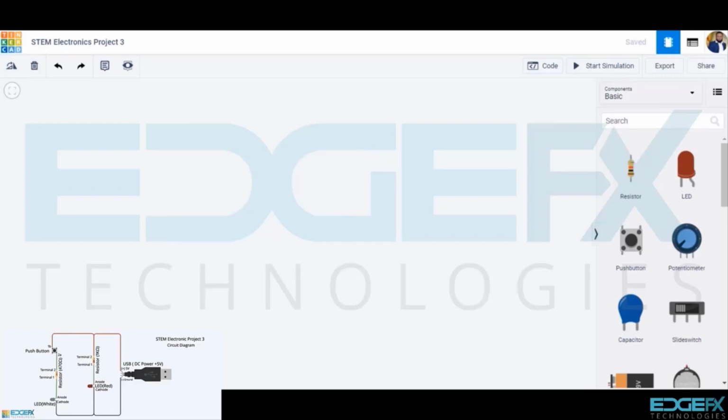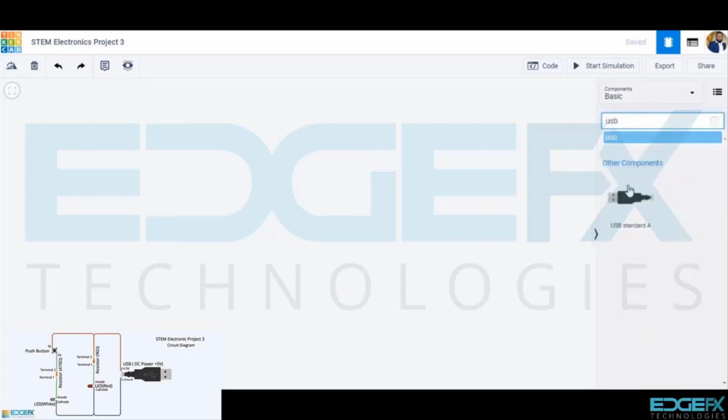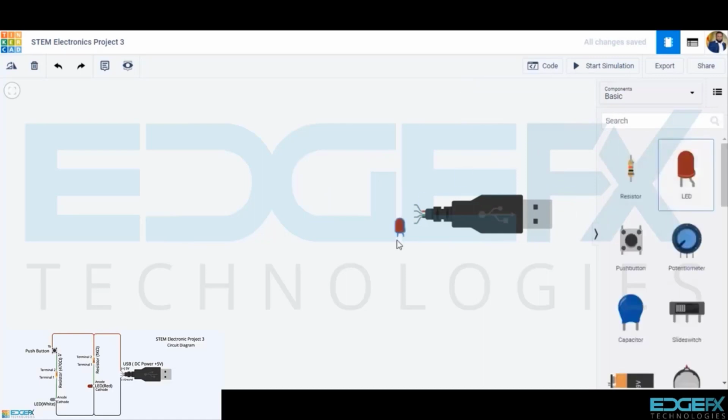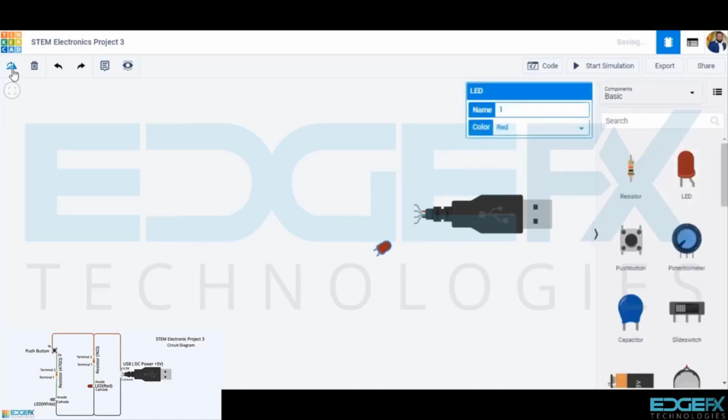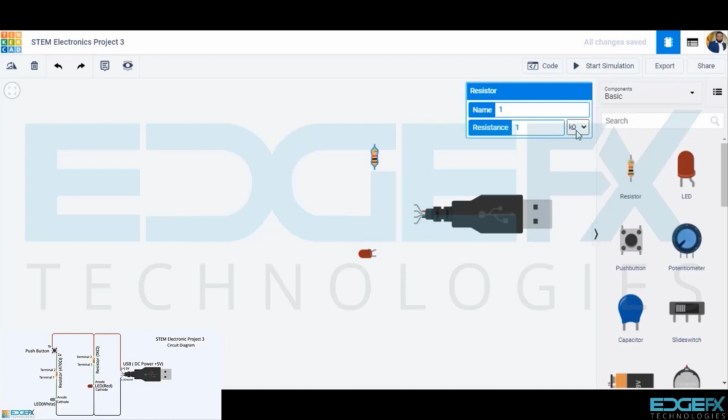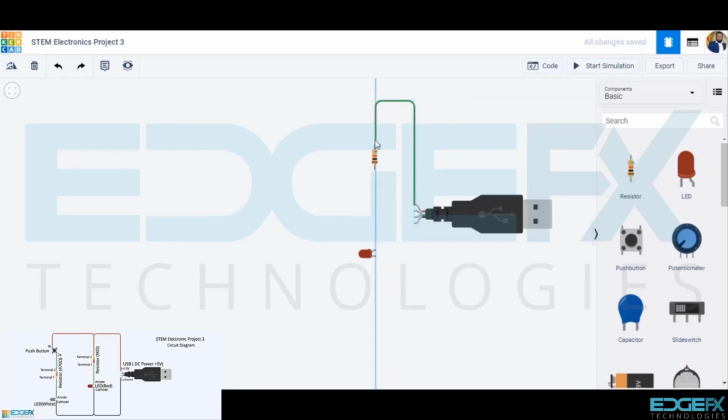So, we will draw the USB standard A connector, LED, red, and resistor of value 1 kilo ohms. We will connect as follows. The 5-volt positive of the USB to the terminal 2 of the resistor. This is positive line, so we shall select the wire color red.